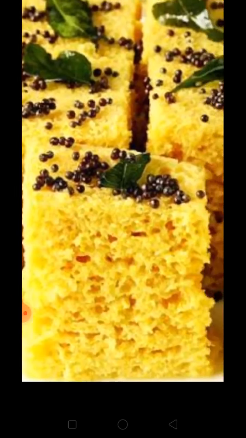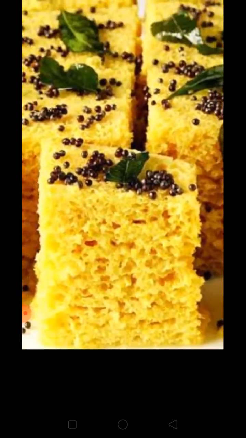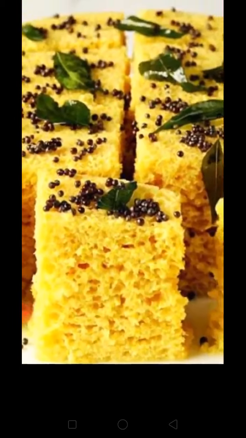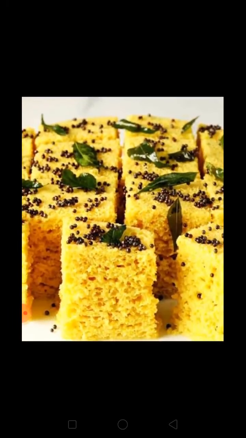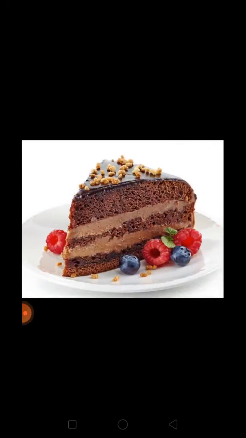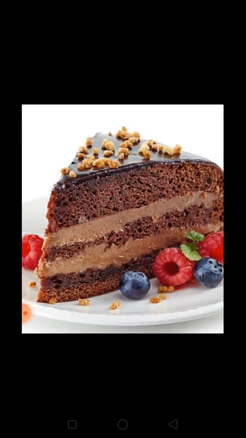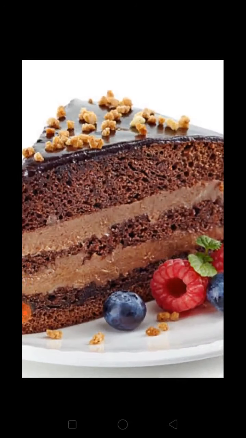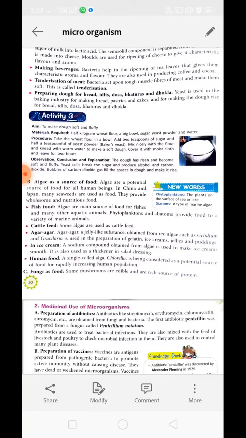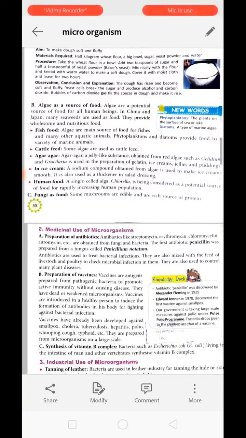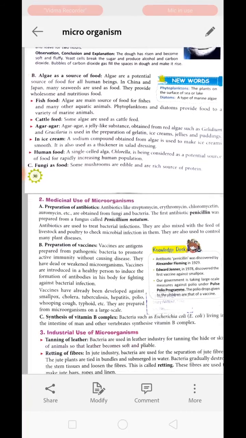dhokla, right? And these dhoklas also have lots of holes which make them spongy, and it is also because of the trapped carbon dioxide. And can you see this cake? It also has lots of holes, indicating the trapped carbon dioxide which was produced during the process of baking. Now next is B, algae as a source of food.